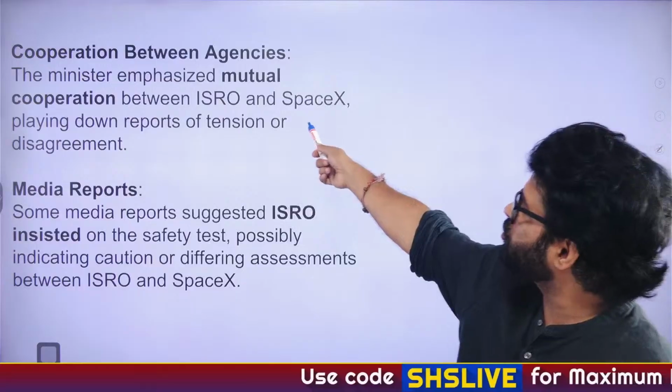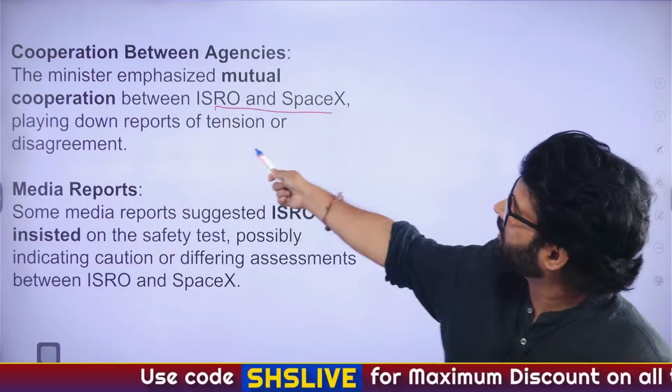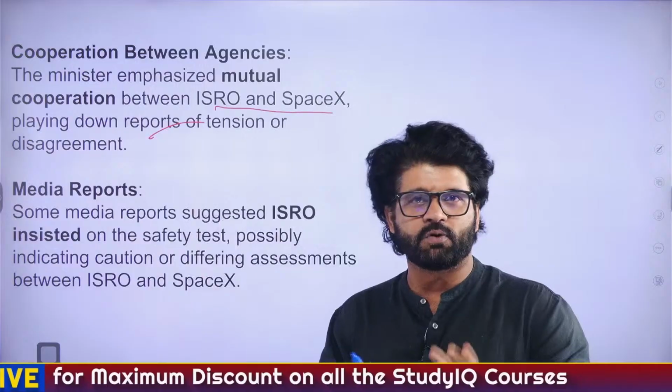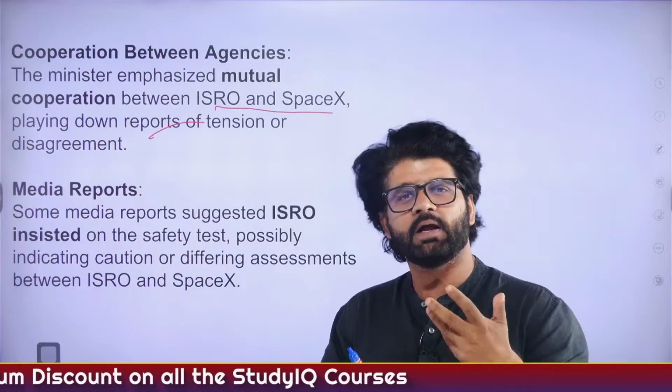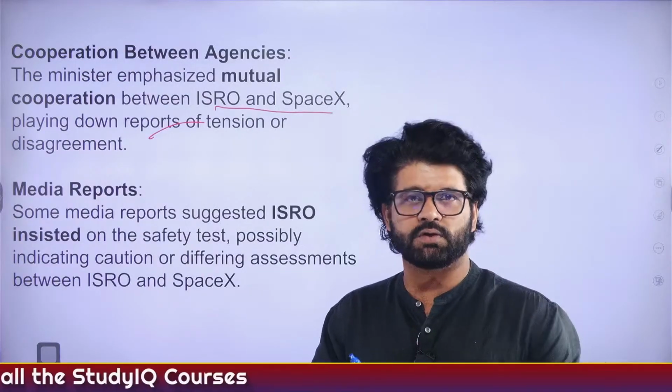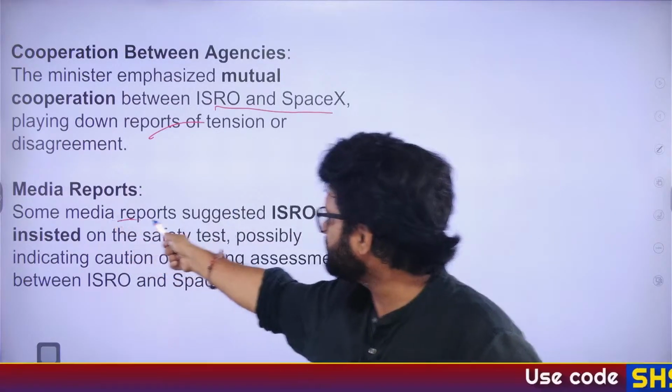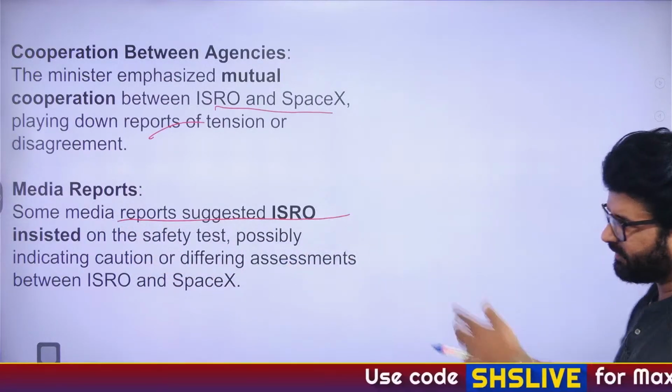The Minister emphasized mutual cooperation between ISRO and SpaceX, playing down reports of tension or disagreement. Generally, when they are playing down reports, that means there was some reality. Let's say people are talking about Gautam Gambhir and Rohit Sharma, but let's not go there. So some media reports suggested ISRO insisted on safety. Again, you can read this.